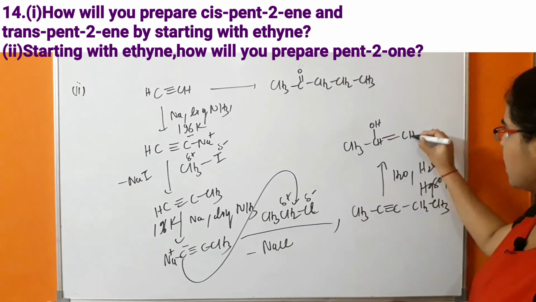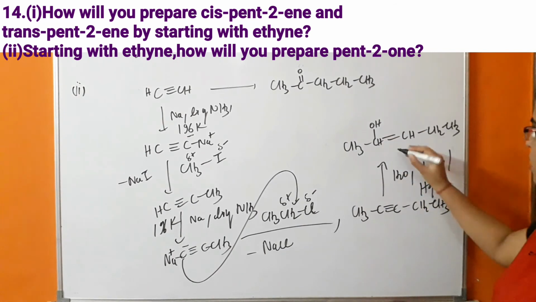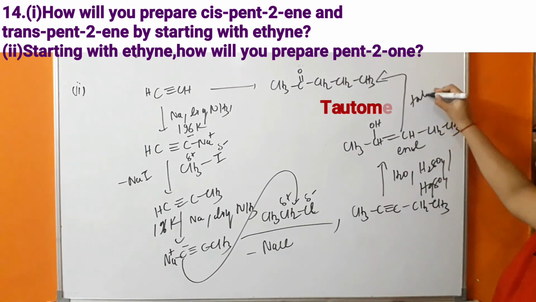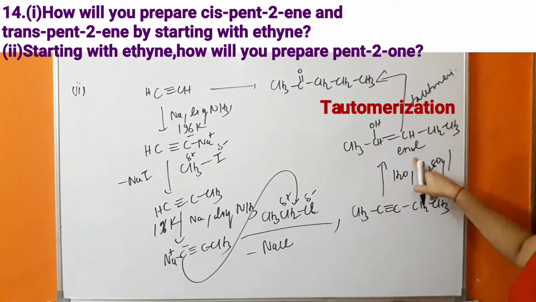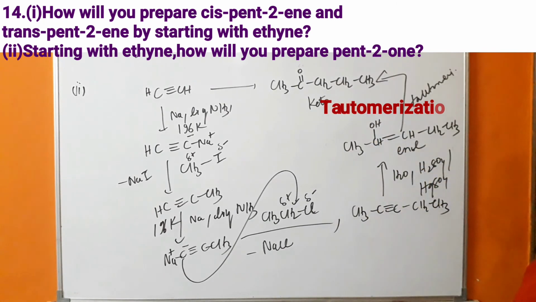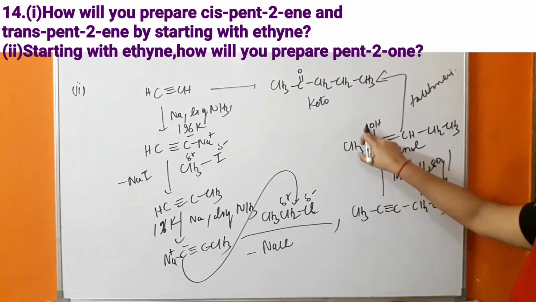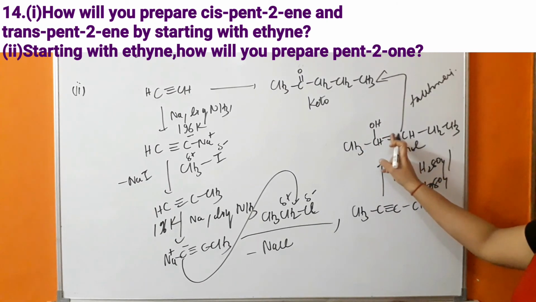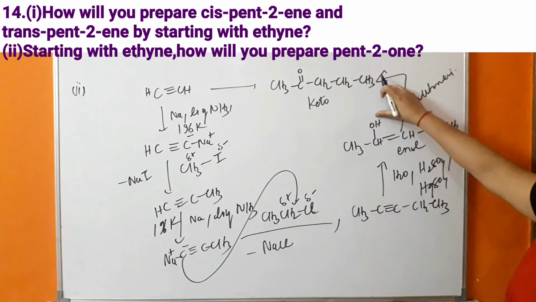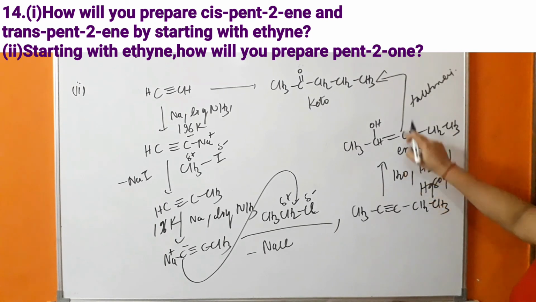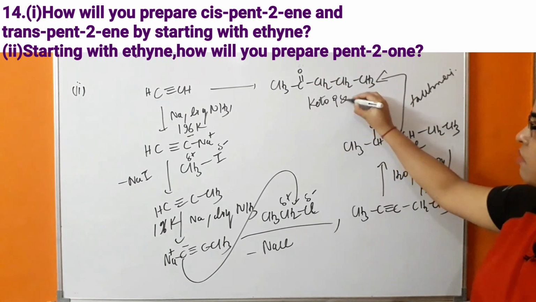We did this reaction earlier. So what is happening in this case? This is the enol product. Further, this enol product will tautomerize. It means this enol isomer will be converted into the keto isomer. So this is tautomerization, this is rearrangement. Why is this rearrangement taking place? Because the stability of the carbon single bond O is less in comparison to the carbon double bond O, due to which this double bond will shift towards this side, and this hydrogen will be removed in the form of H plus and attack this carbon. Because of that, this keto isomer will be formed.